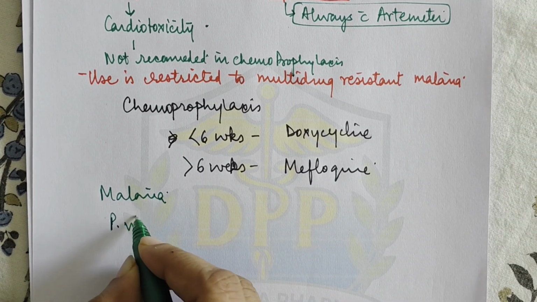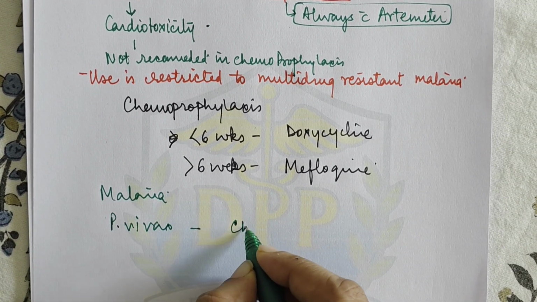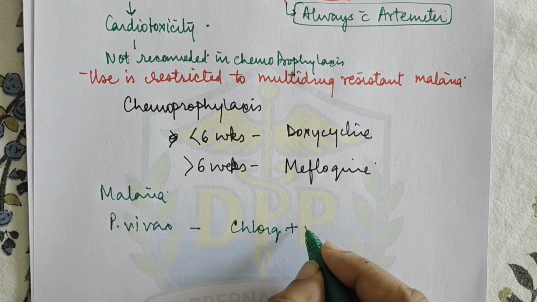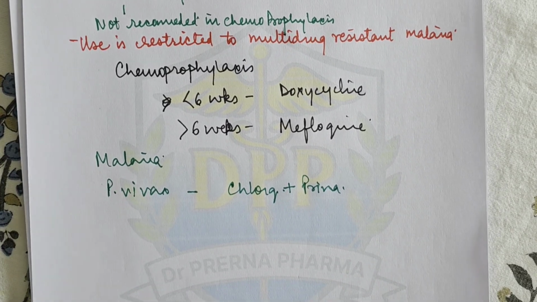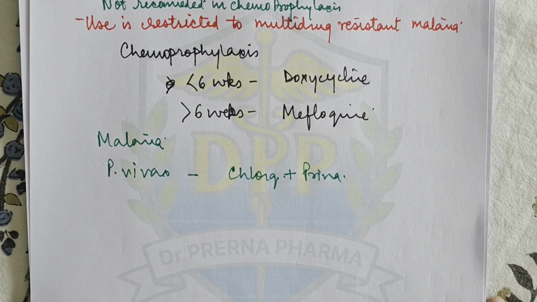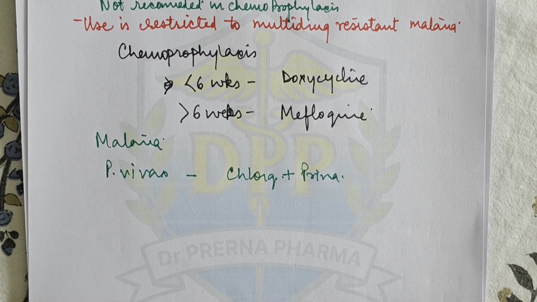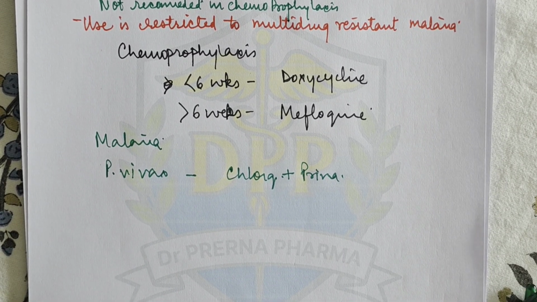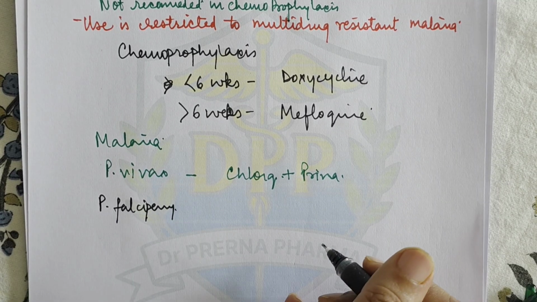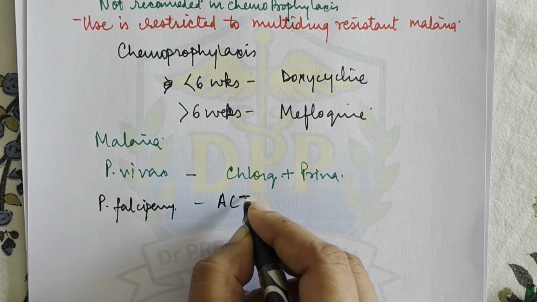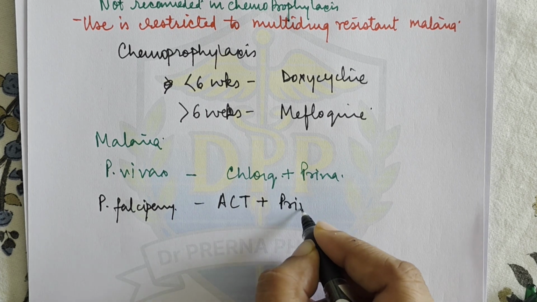If it is Plasmodium vivax, then we usually use chloroquine plus primaquine. If you want to remove the hypnozoites also, for radical cure and complete cure, we can add primaquine also. In pregnancy, you can give chloroquine, right? Then if it is Plasmodium falciparum infection, you give artemisinin combination therapy plus primaquine.